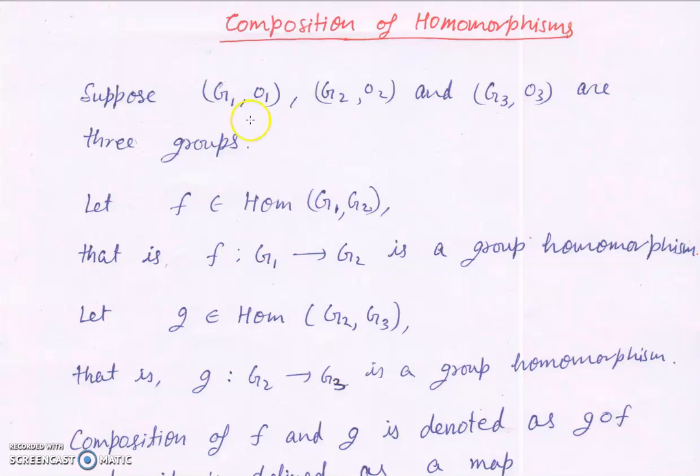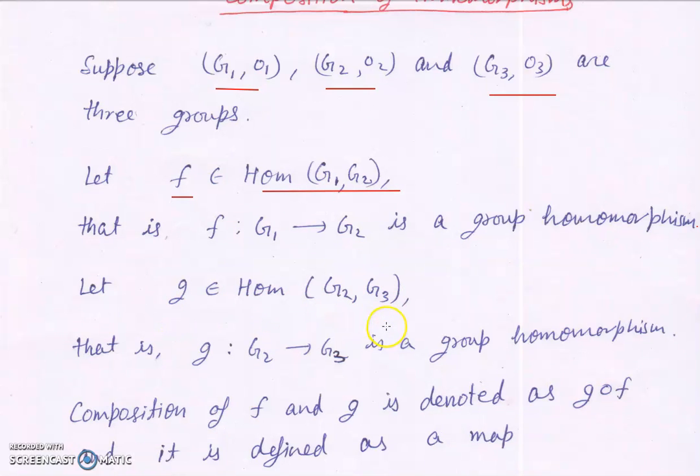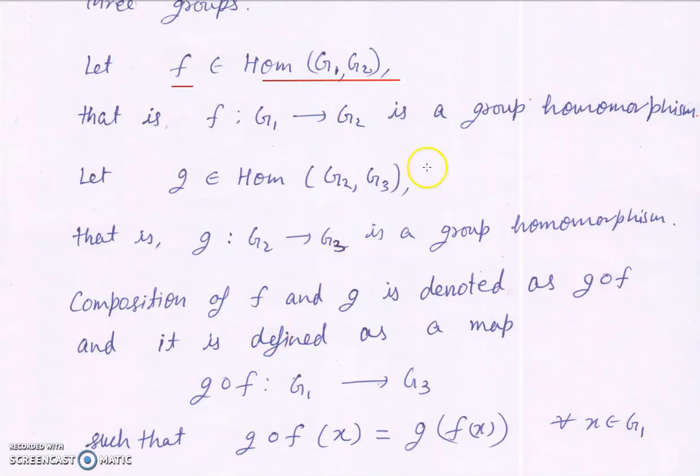Now let us start. Suppose (G1, O1), (G2, O2) and (G3, O3) are three groups. Take an element f in Hom(G1, G2). This simply means that f is a group homomorphism from G1 to G2. Similarly, take g, an element from Hom(G2, G3). That is, g is a group homomorphism from G2 to G3. Now, we will define the composition of these two maps.